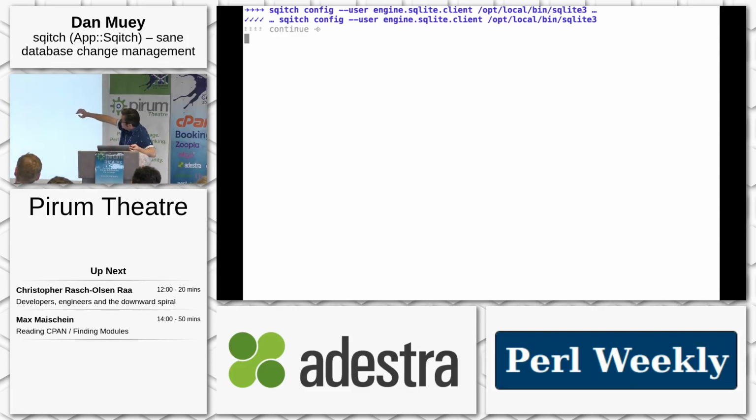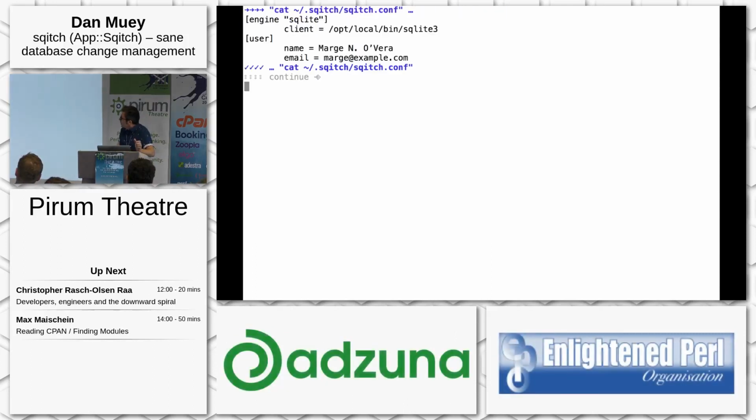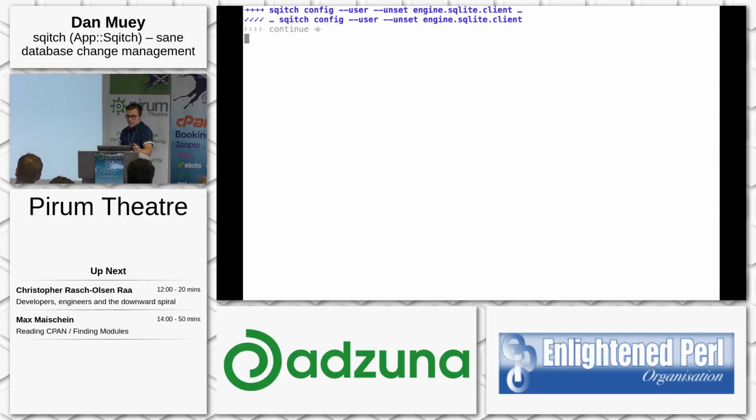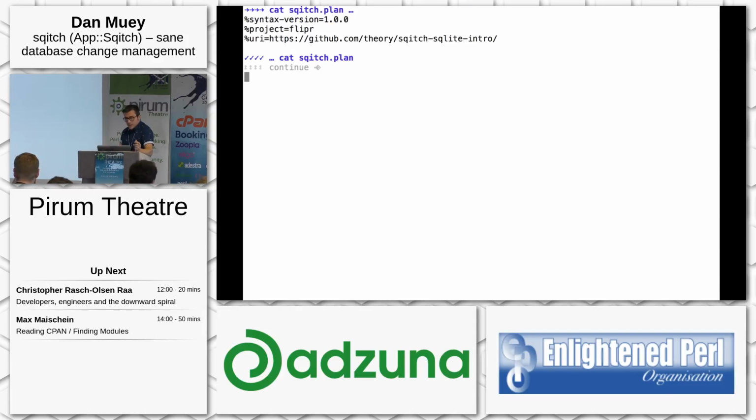So we're telling it my SQLite client's in a weird place, so that's the path we want. Here's my name. It's not really my name. This is the name from the example. Email. And that's what the conf file looks like now. So we see it has the funny client path and all that configuration stuff. Of course, in real life, my SQLite's not in that path, so I need to change that by unsetting that value. Here's the plan file. Right now, there's nothing to do. We haven't done anything, but you'll see the project we gave it, the URI we gave it, and it has the syntax version so that as that changes and your old stuff comes along, Sqitch will still be able to work.